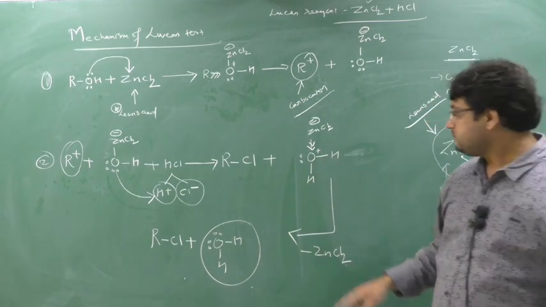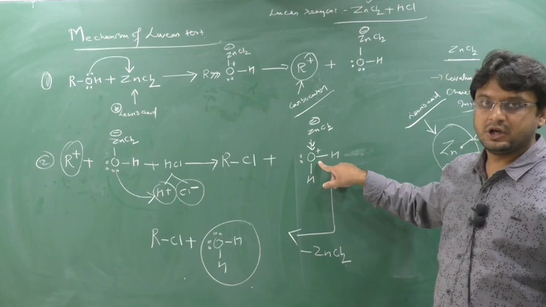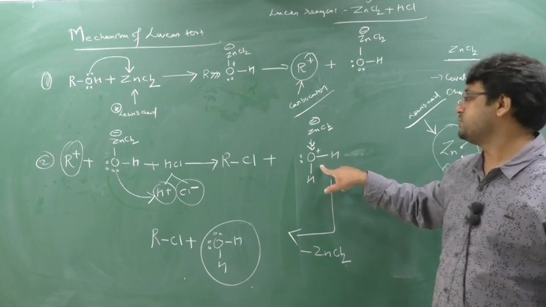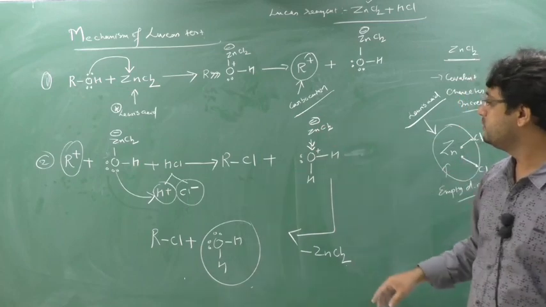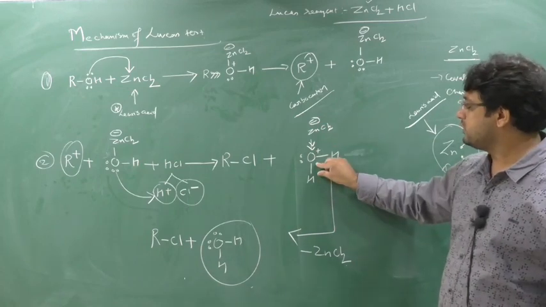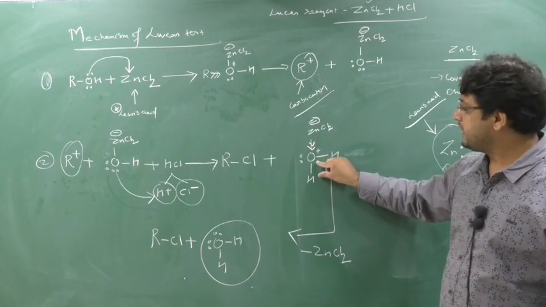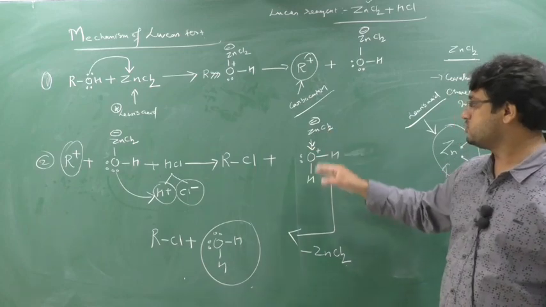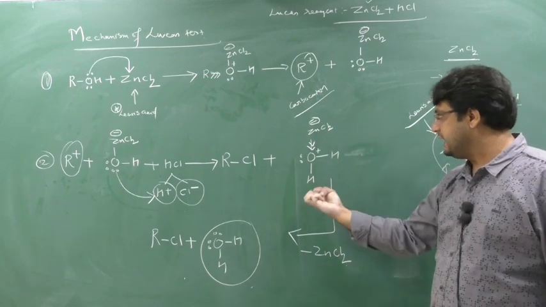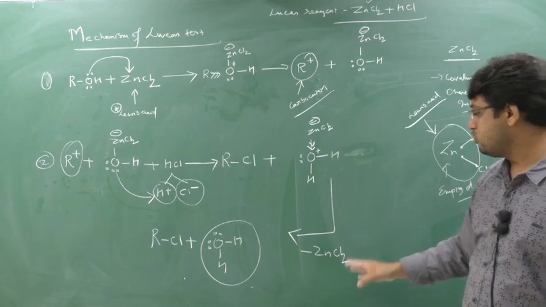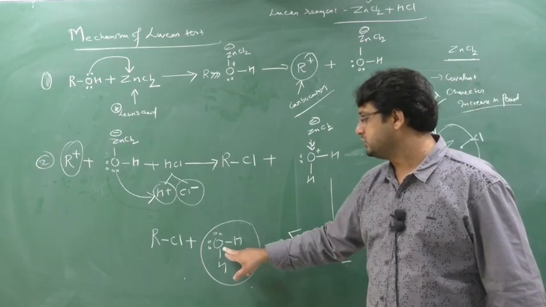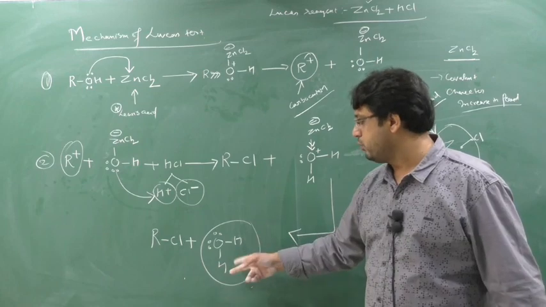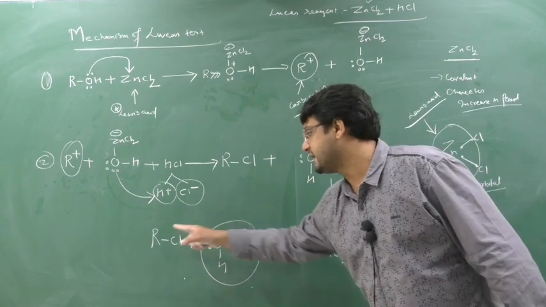Now what will happen? Again oxygen got the positive charge, so it has to stabilize this positive charge. So he will start to attract the electron which he has given to the ZnCl2. To make a new bond, the old bond should be broken. So this ZnCl2 will be separated, and H2O will form, which is stable. Now oxygen has made 2 bonds, no charge will come. This is water, this is RCl, and ZnCl2.